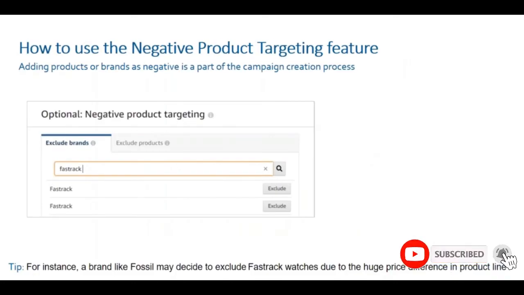A good example here: if you're selling Fossil, and you do not want people who are looking for Fastrack watches to see your ad and unnecessarily click, because as you know, people do like options, they want to see high end products, but probably they will not end up buying it. Somebody who's looking at Fastrack is probably looking at a low budget watch. They might not end up buying a Fossil watch. So a good way of negating these clicks is to add these brands in your negative targeting. Like you see in this image, there are two options: exclude brands, exclude products. Fastrack is something I want to exclude, so you search for Fastrack and you exclude it.